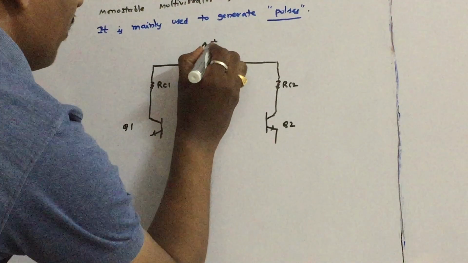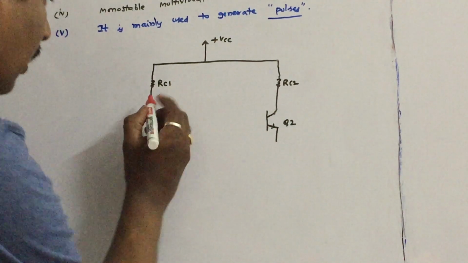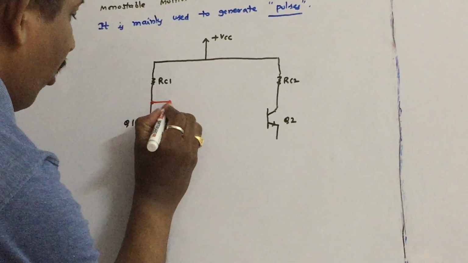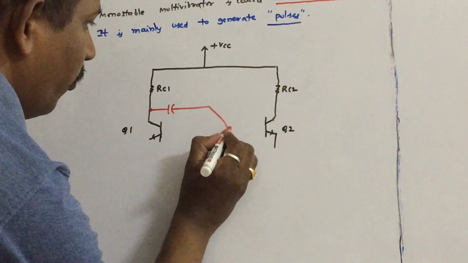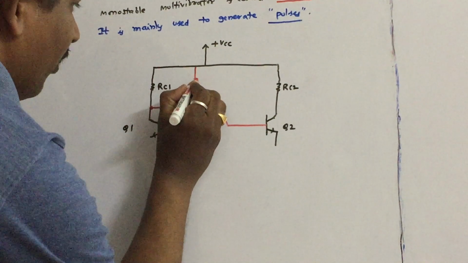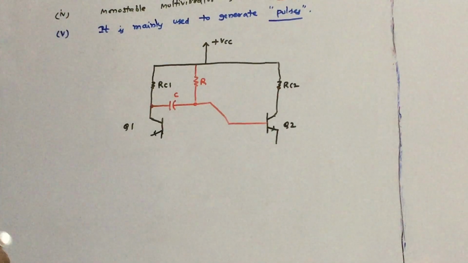Plus VCC is the power supply to the circuit. Connect the collector output of Q1 to the base of Q2, and connect one resistor R here. This is the capacitor C.